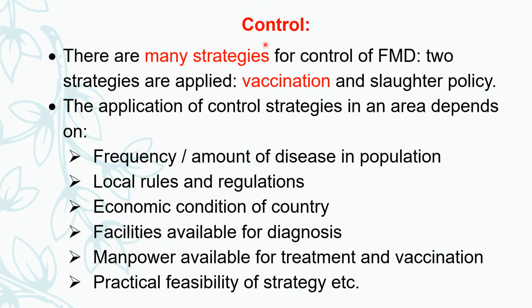In this presentation, from now onwards, we'll discuss prevention and control measures. For the control of foot and mouth disease, there are many strategies, but mainly two strategies are applied in the international context: the vaccination strategy and the slaughter policy.